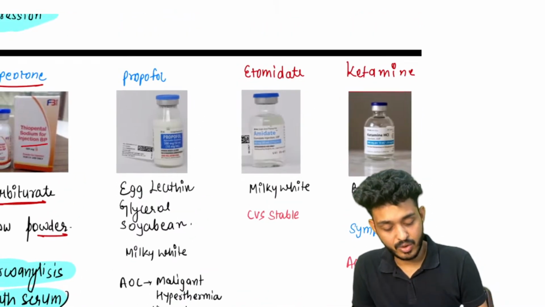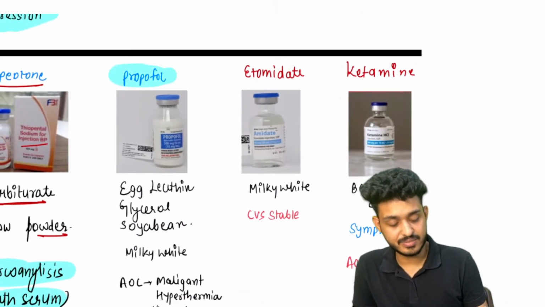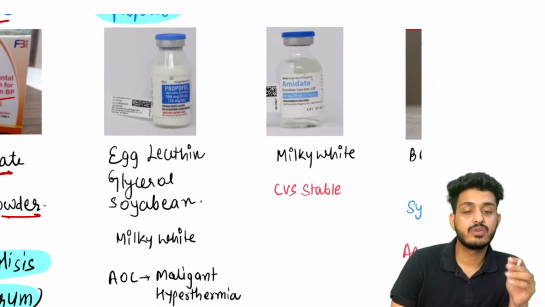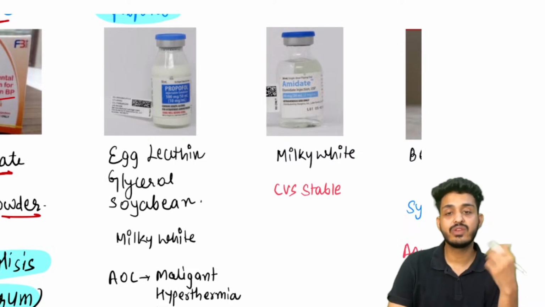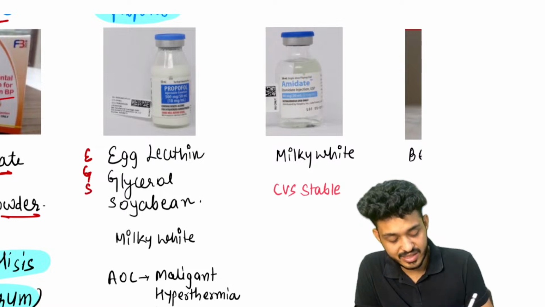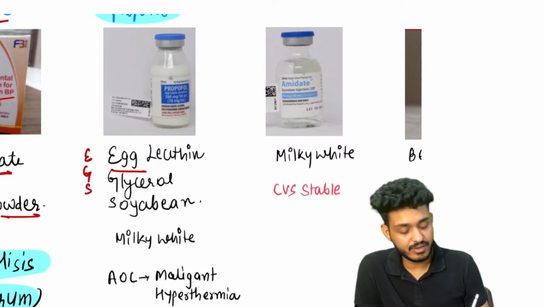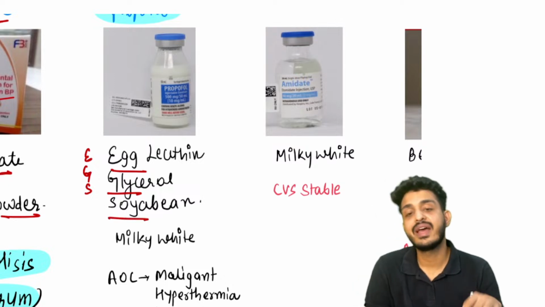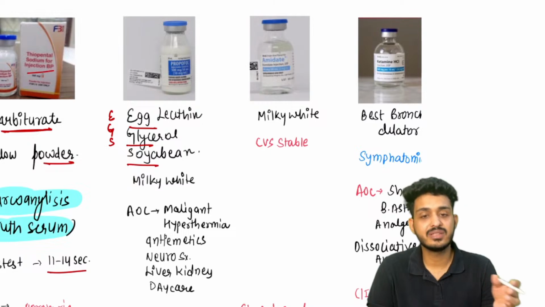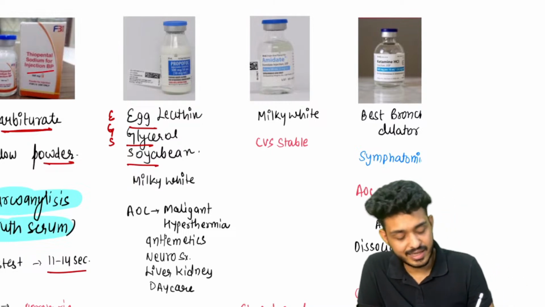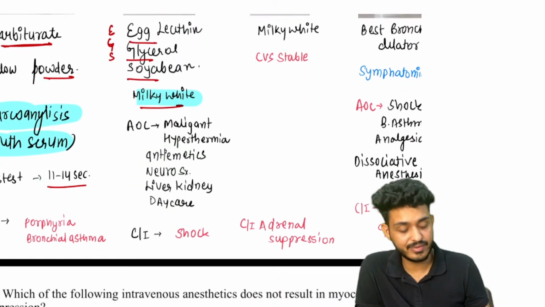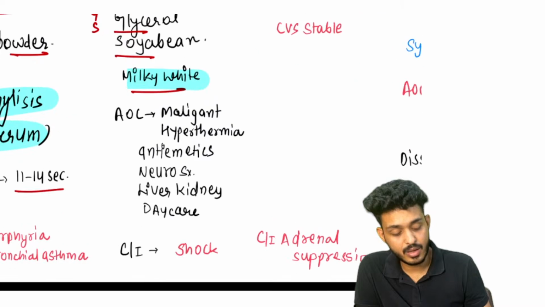This one is very, very important: propofol. Many times questions have been asked from this. It is an injection, right? We cannot use propofol for a very long period of time. Once we open it, we need to utilize it. You can remember the mnemonic EGS: egg lecithin, glycerol, and soybean. So it will be a painful injection, right? It will be milky white in color, and it will be the agent of choice in multiple things.